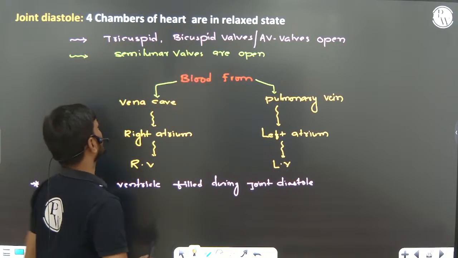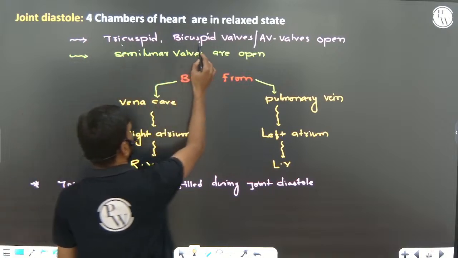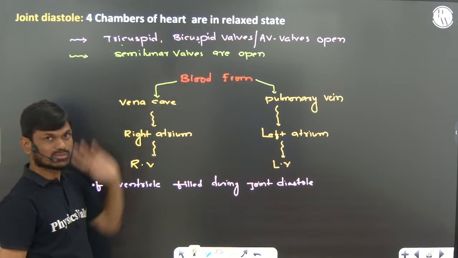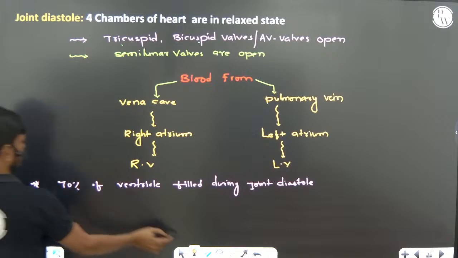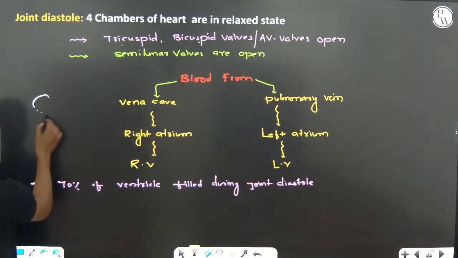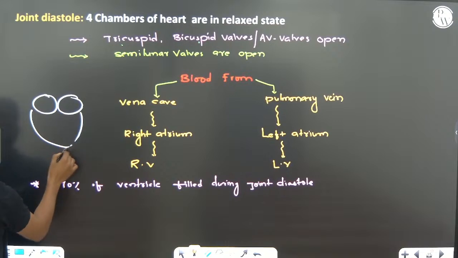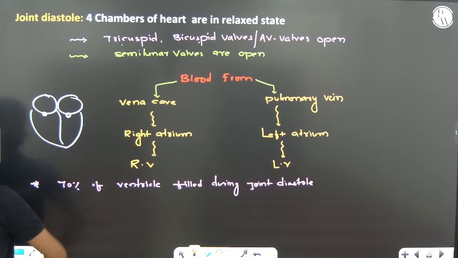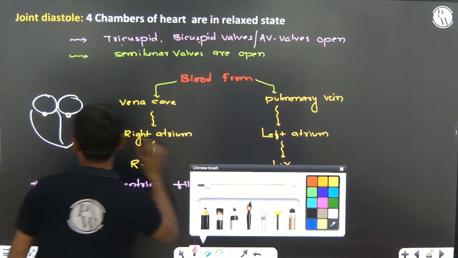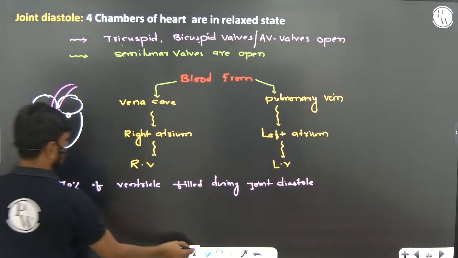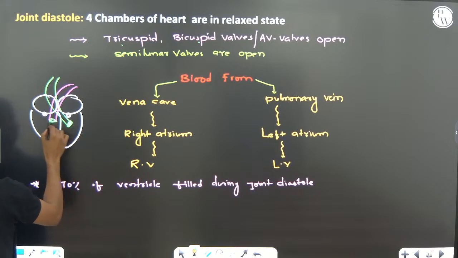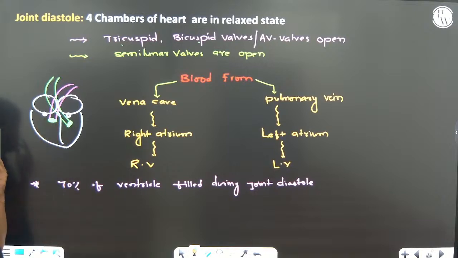At that time the tricuspid and bicuspid valves, also known as AV valves, are open. Semilunar valves are closed.